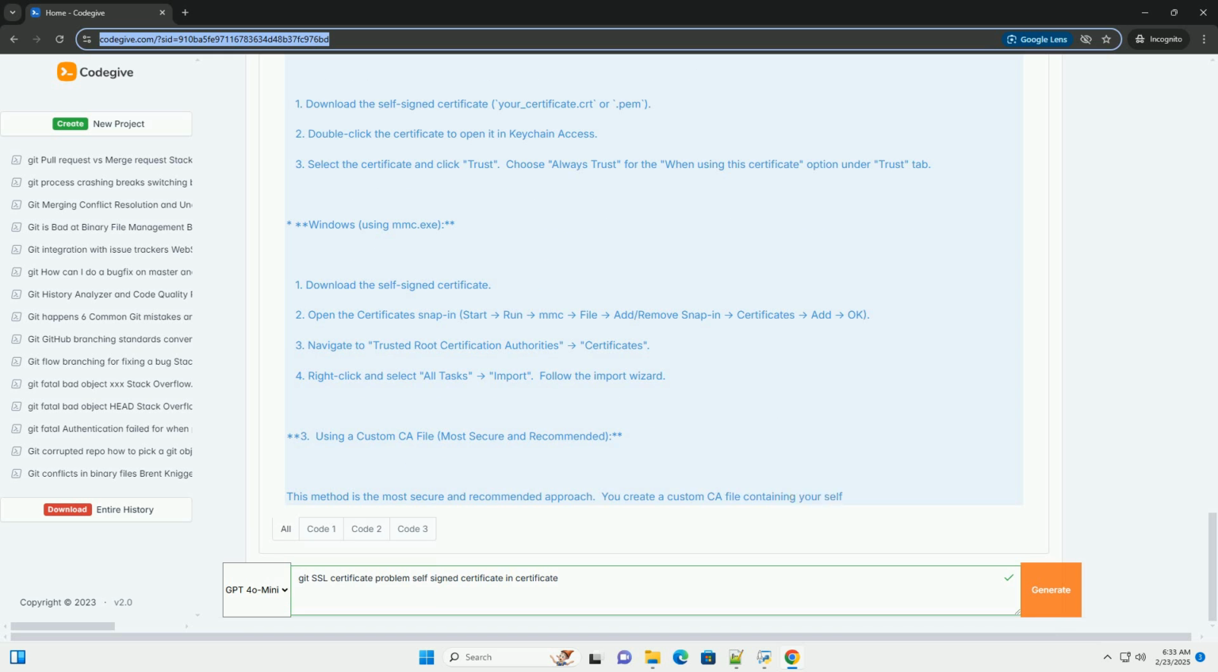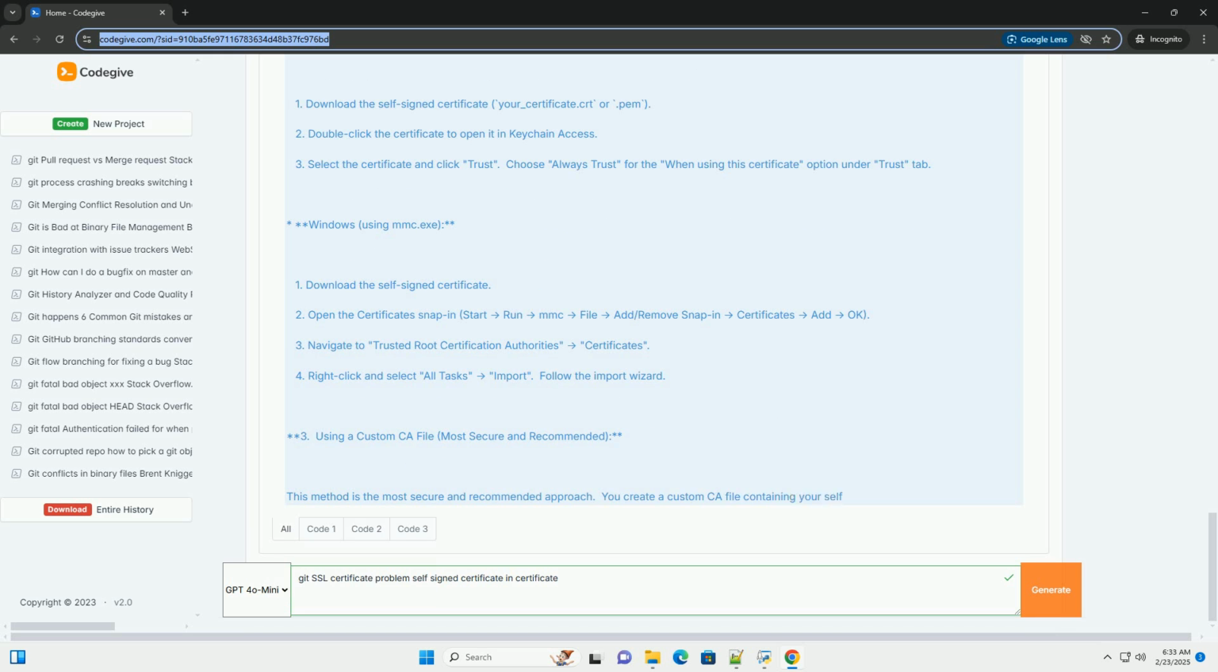1. Download the self-signed certificate, your_certificate.crt or .pem. 2. Copy the certificate to the appropriate directory, for example /usr/local/share/ca-certificates. 3. Run sudo update-ca-certificates.